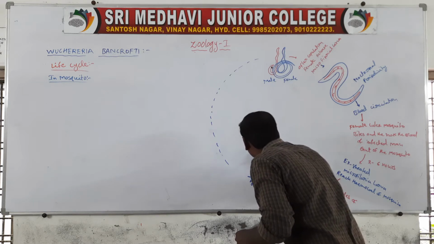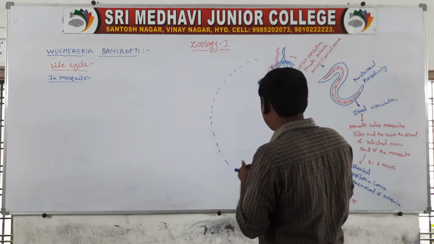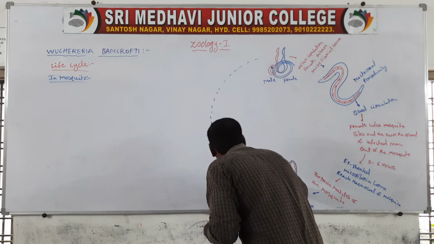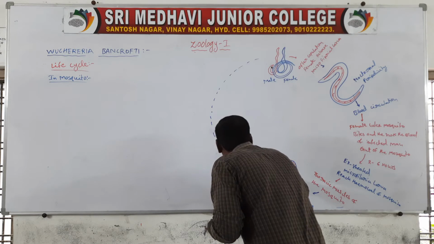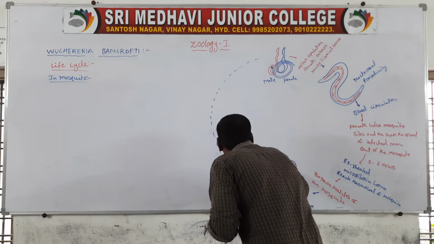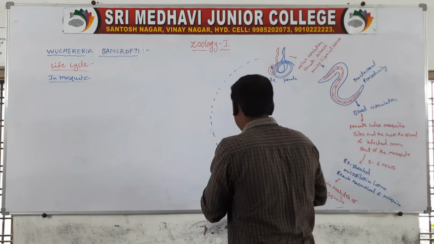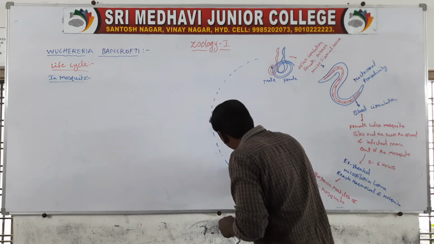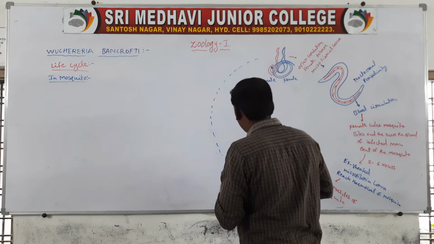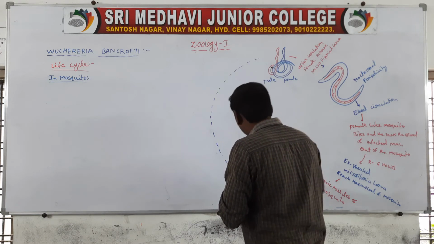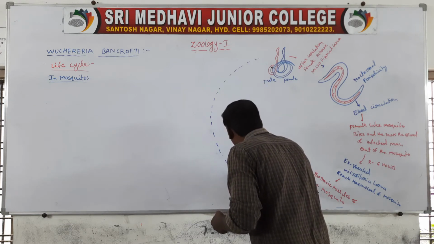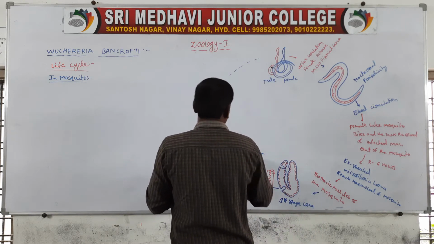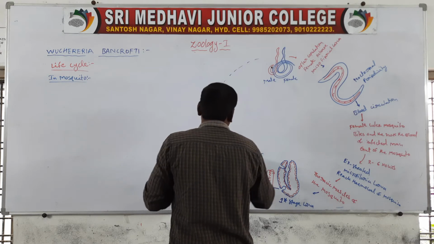The second stage larva undergoes the second molting, and it converts to the third stage larva.